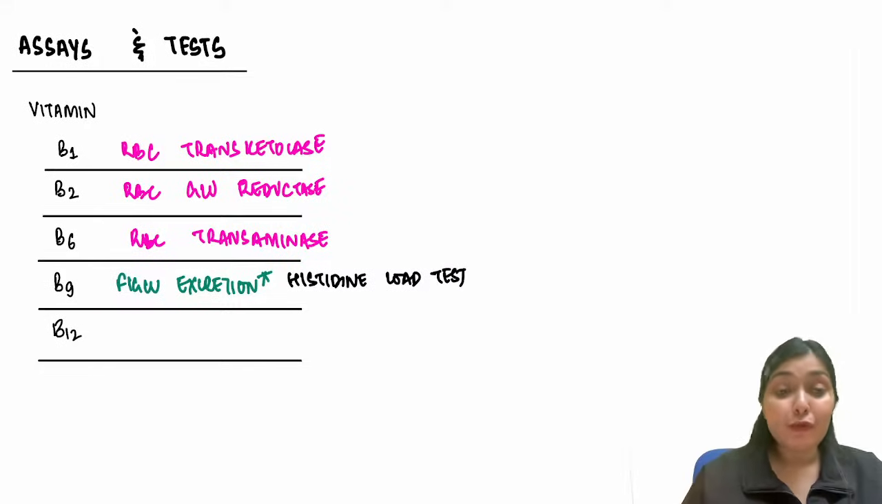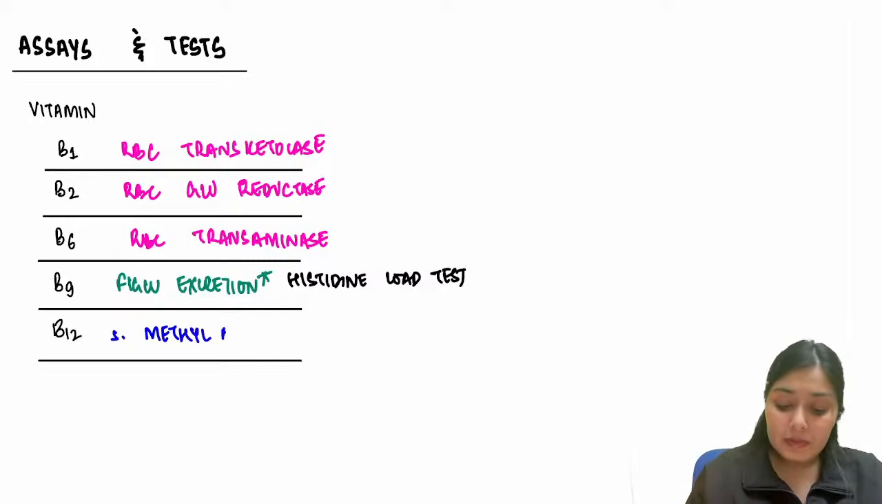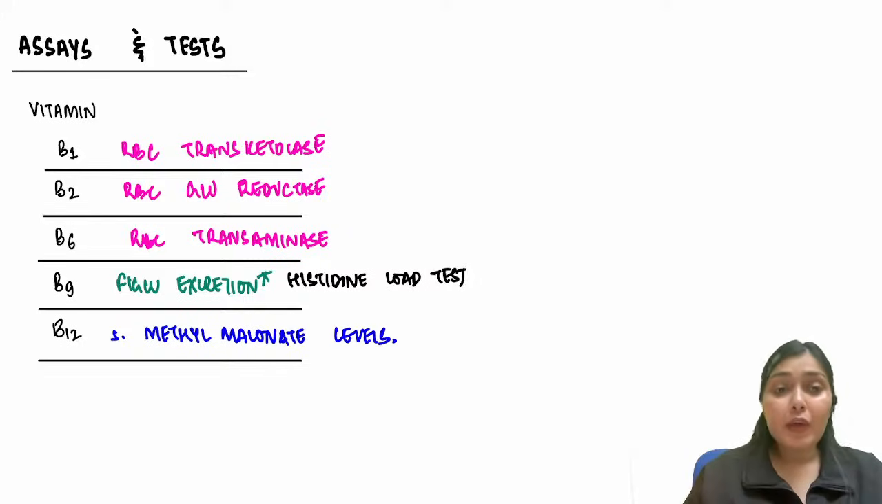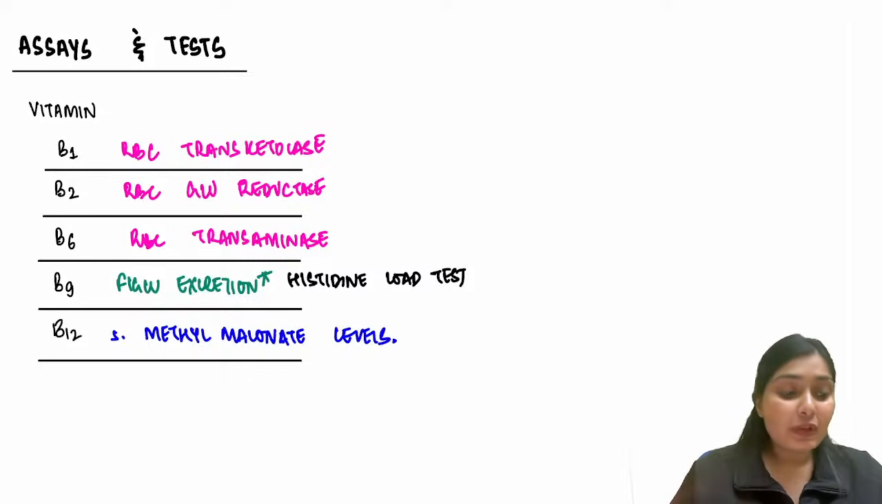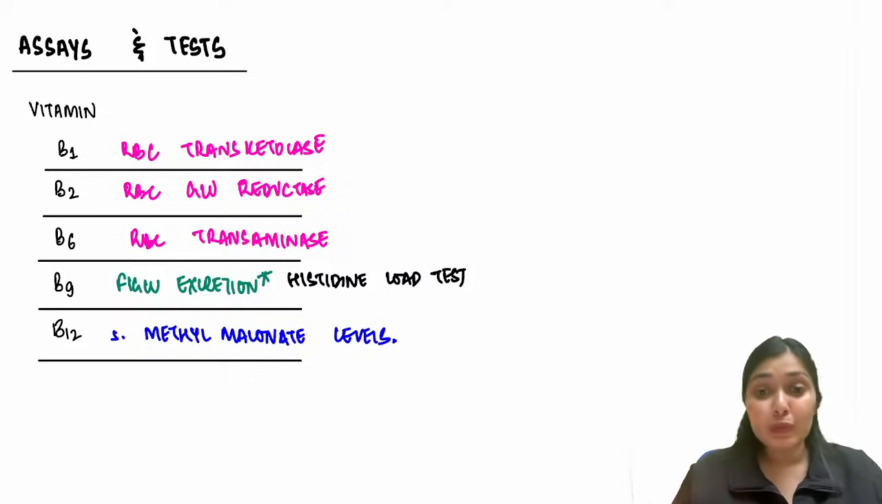Lastly, we have B12 cobalamin. Here we check for serum methylmalonate levels. Okay, so this is all about the assays and tests. So with that, we cover our water-soluble vitamins. Now let's move to the fat-soluble vitamins.